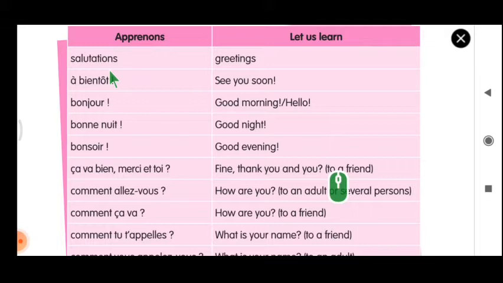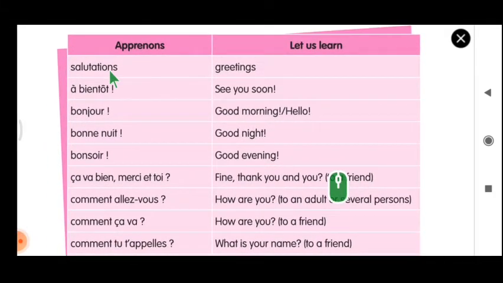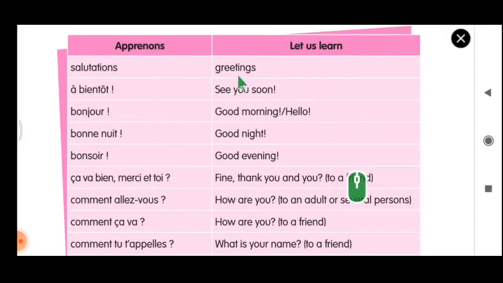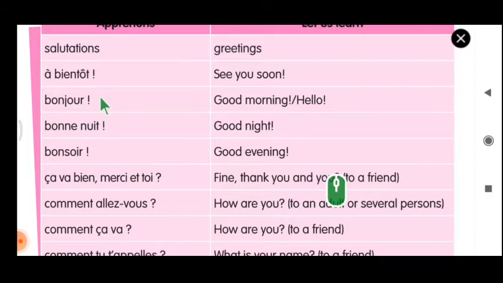Salutation. Meaning is greetings. A bientôt. You have to repeat along with me. A bientôt. See you soon. Bonjour. Good morning or hello. This is the formal way of saying or wishing people.